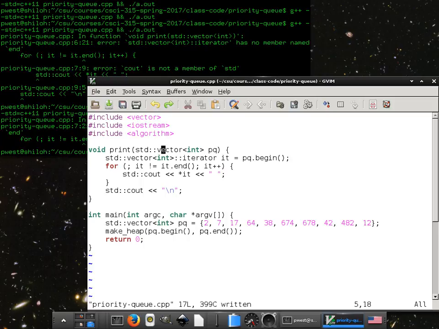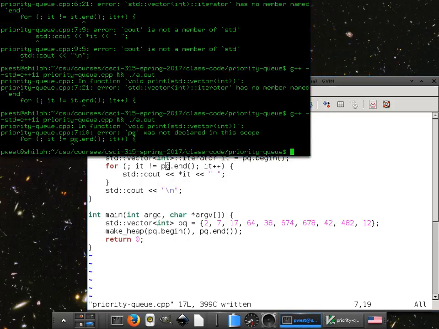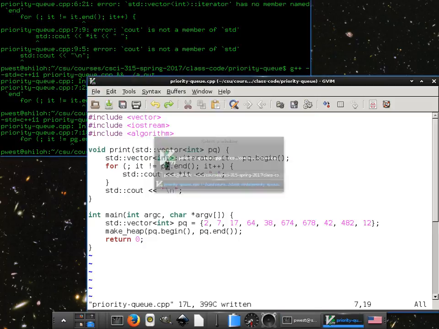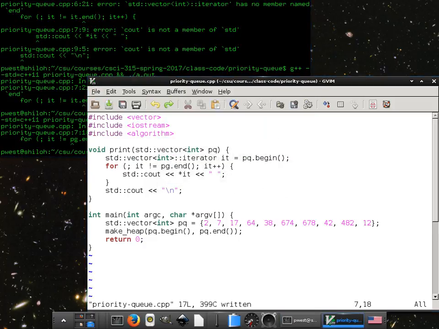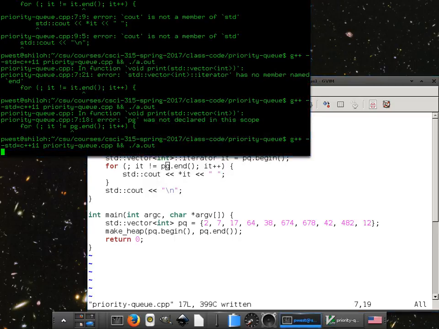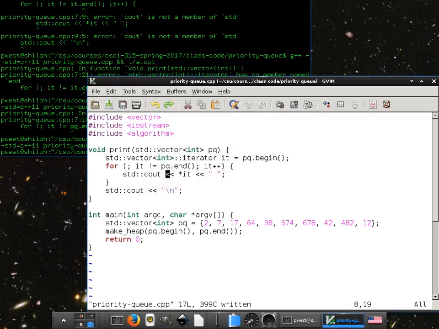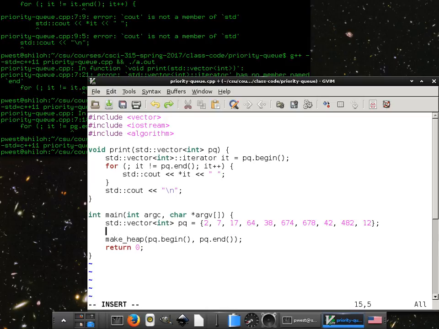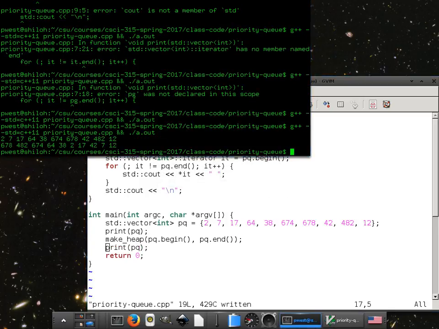And it's not it.end, it's pq.end. Not declared in the scope. That's pq. So we'll print it here, and then we'll print it after the make_heap and see if it did anything.